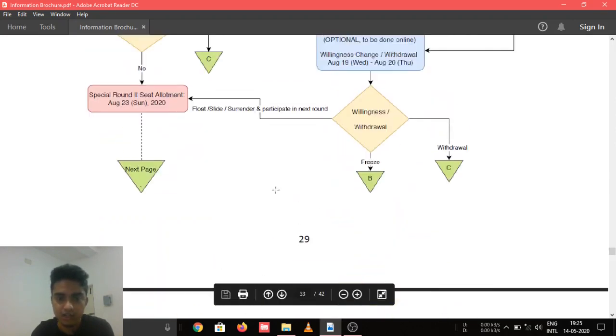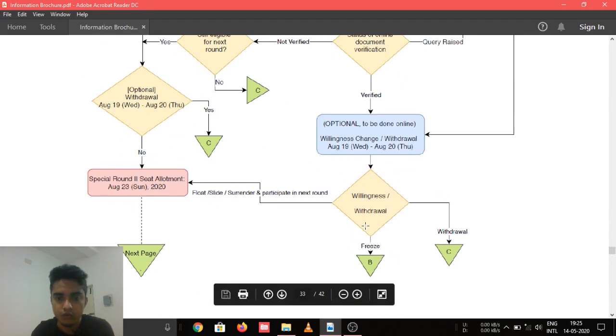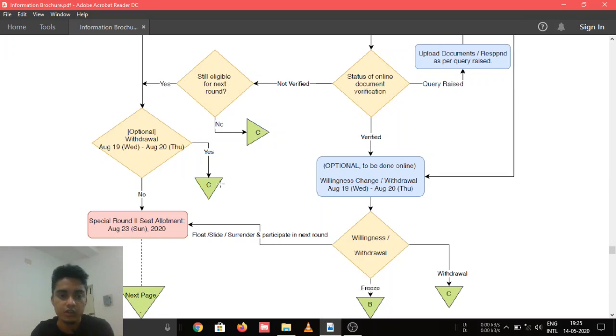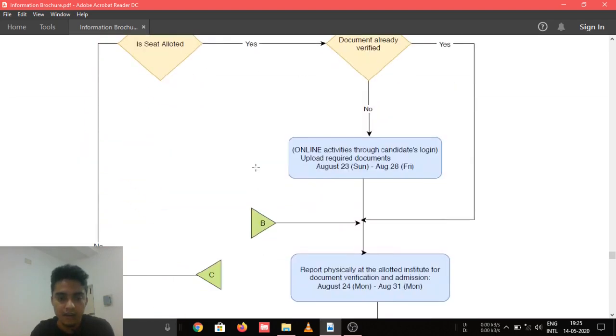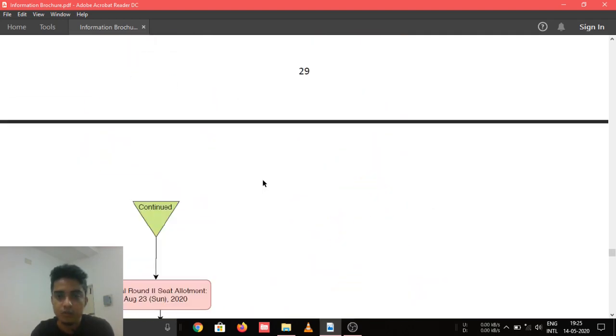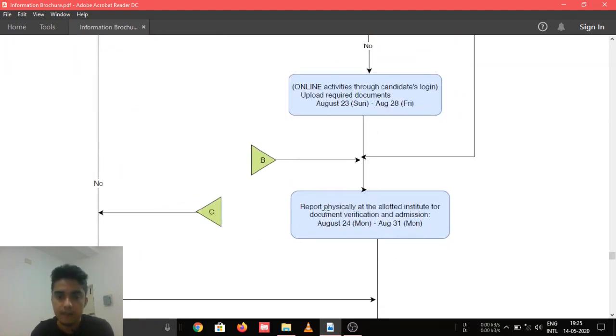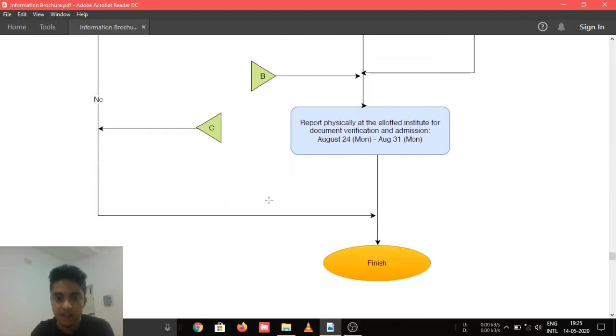So in the previous flowchart, we saw that those who froze their seat and those who withdrew, or those who are not eligible for the next round and withdraw their seat after failing document verification, those are C. So here those people who froze their seat will have to report to the allotted institute after the completion of the second round of seat allotment in the special round. And those who did not get their documents verified as there were some problems, or those who withdrew their seat, their counseling will just finish here.